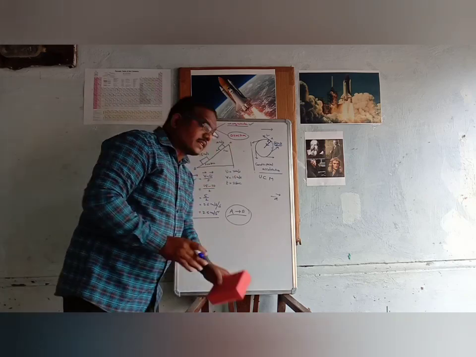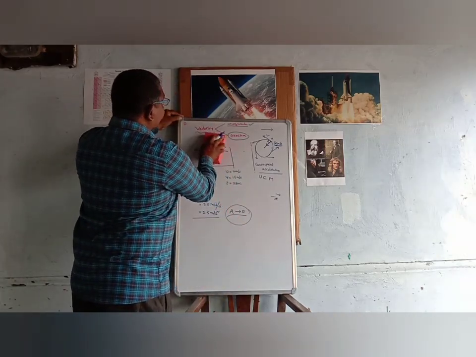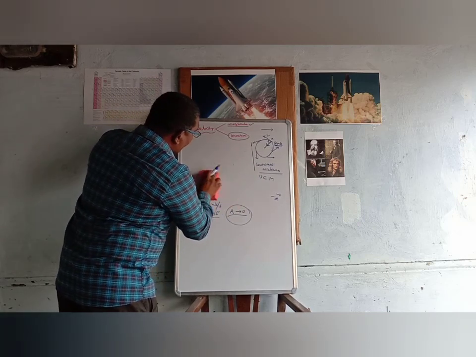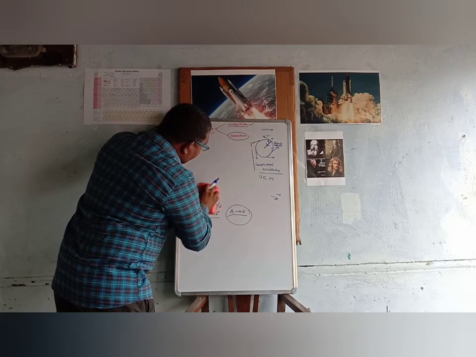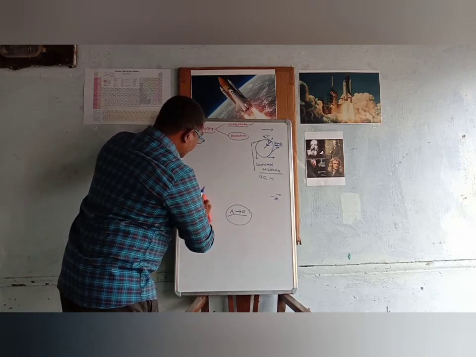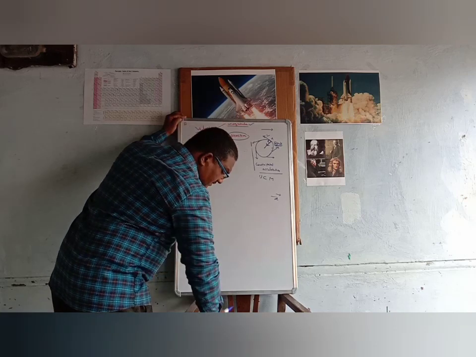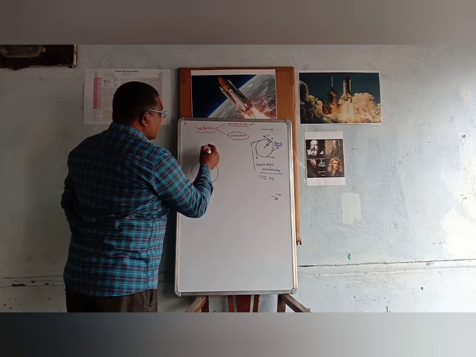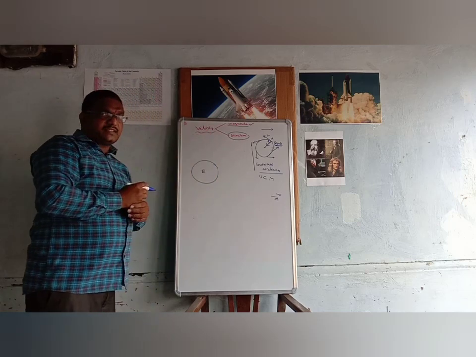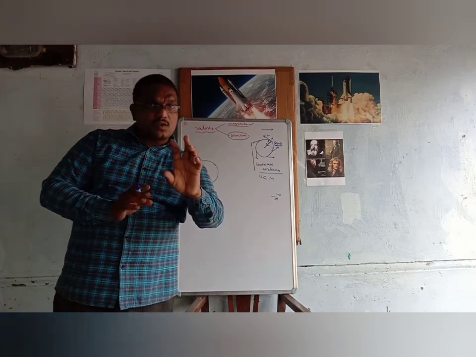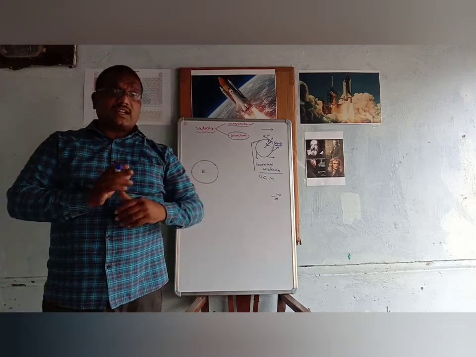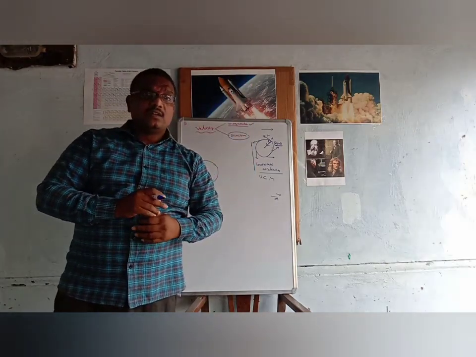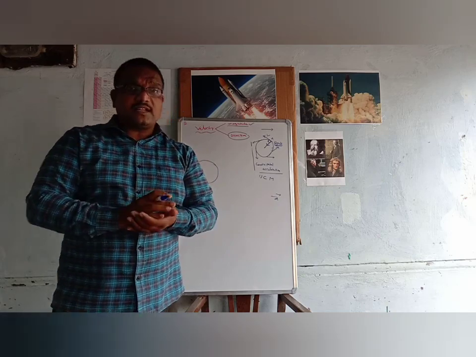Now let us see another important concept related to acceleration, that is acceleration due to gravity. What is the meaning of acceleration due to gravity? Suppose this is our Earth, planet Earth. Every object thrown into the air, for example if we throw a stone or a ball, moves in the upward direction, and after reaching a certain height, it comes down. Again it falls down. Why is it falling down? What is the reason for that?